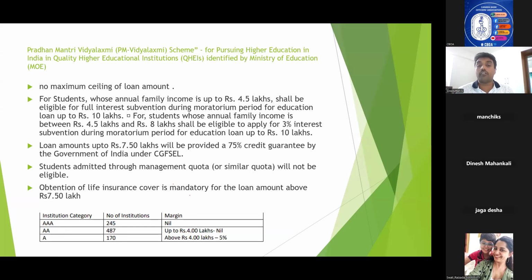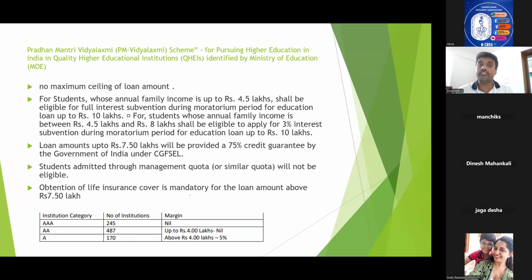Only merit quota selection will be eligible for consideration under this PM Vidya Lakshmi scheme. Otherwise, we can consider them under general education loan scheme with third party guarantee or collateral security based on the loan amount. Obtention of life insurance cover is mandatory for loan amount above 7.5 lakhs. This is also very important.